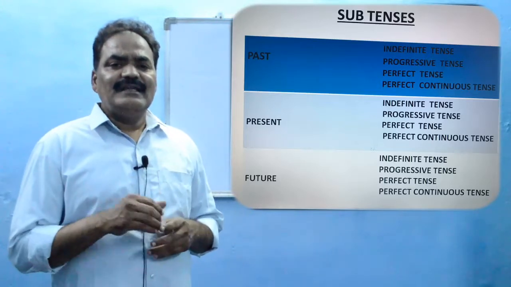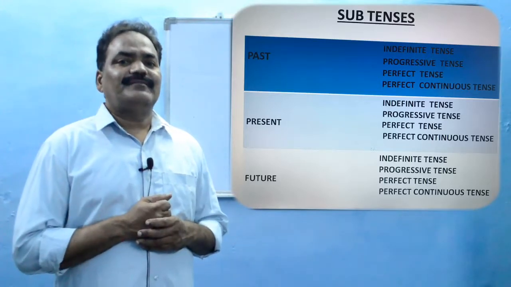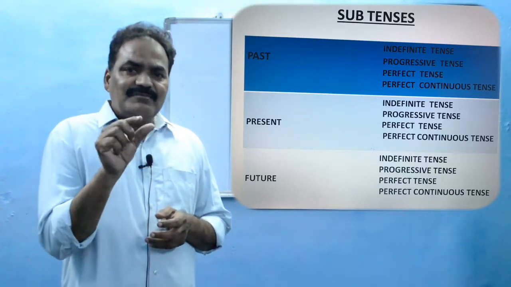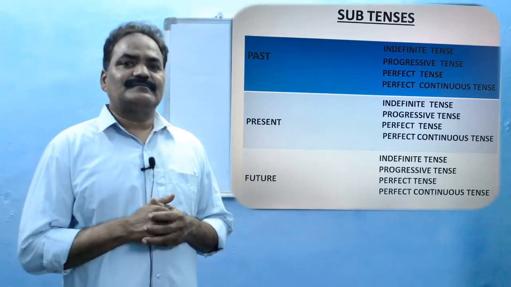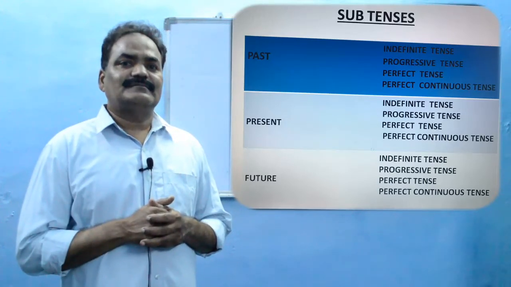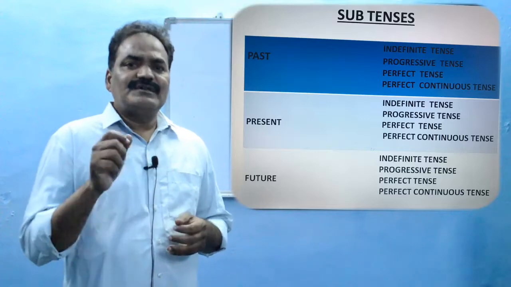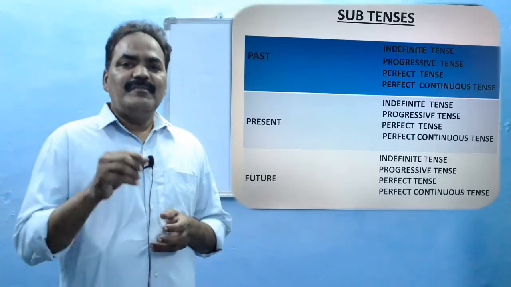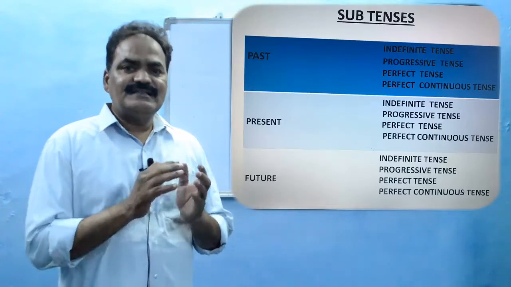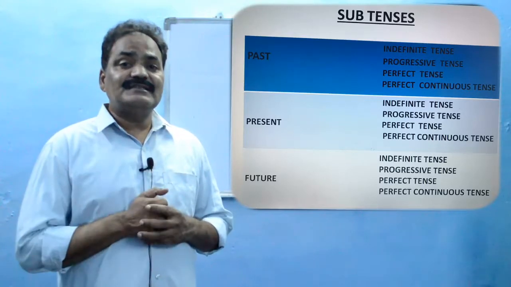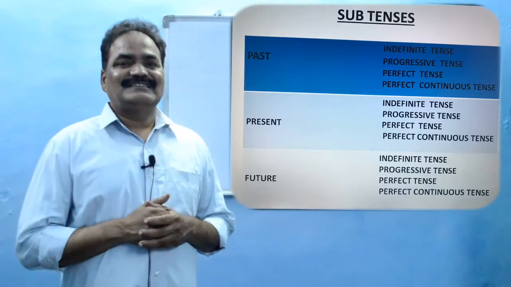In progressive tenses, the main verb is fixed, that is in ing form only, but the change is in the helping verb.